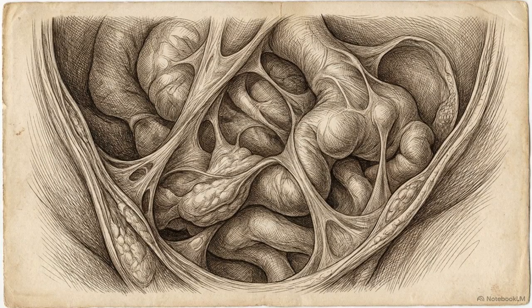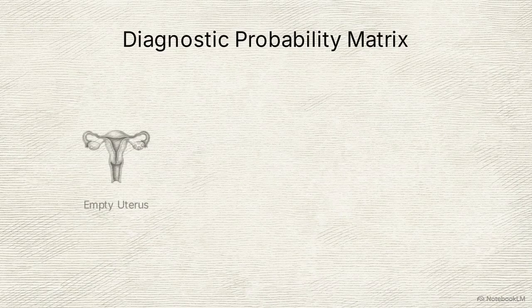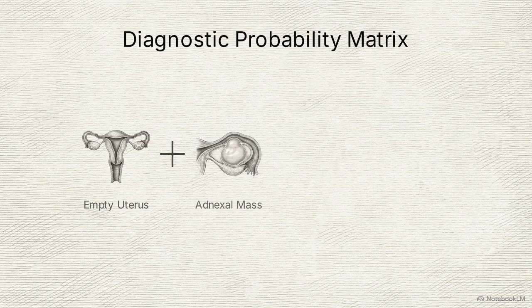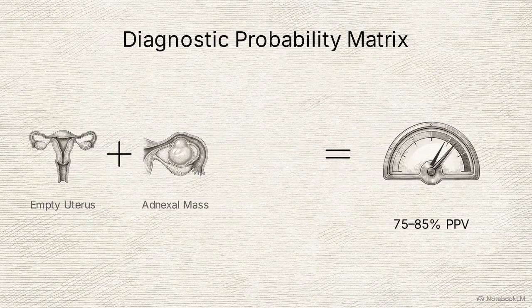Often, an exact embryo or clear tubal ring isn't perfectly visible. In these ambiguous cases, clinicians rely on a probabilistic matrix to calculate the positive predictive value, or PPV, of an ectopic. The first baseline rule: finding an empty uterus combined with any adnexal mass, other than a standard corpus luteum cyst, yields a 75% to 85% positive predictive value for ectopic pregnancy.